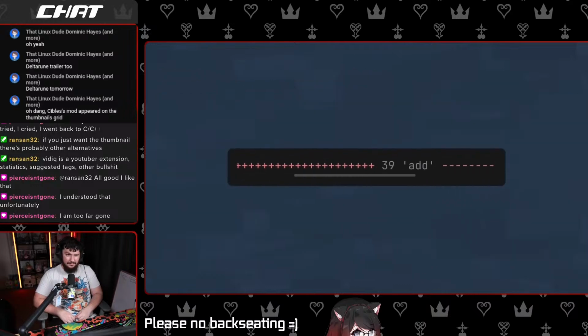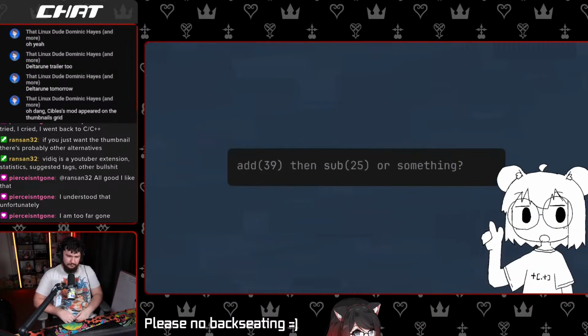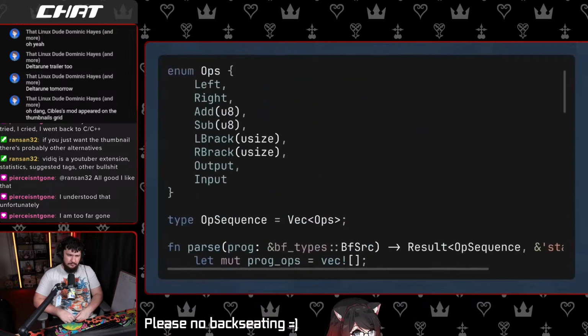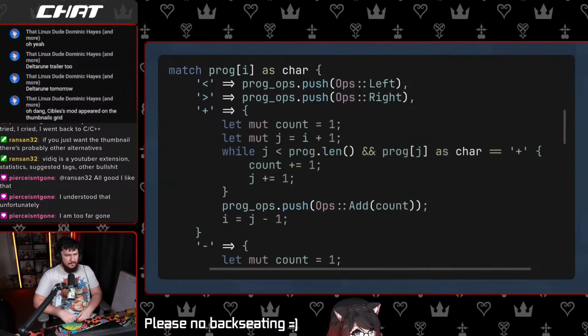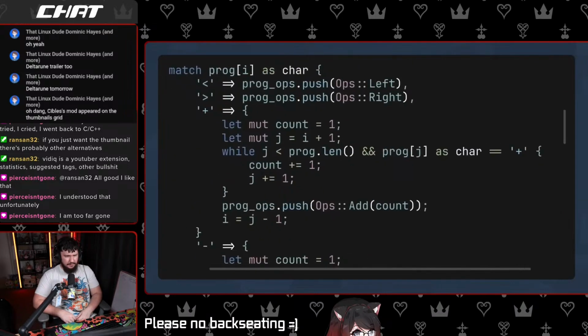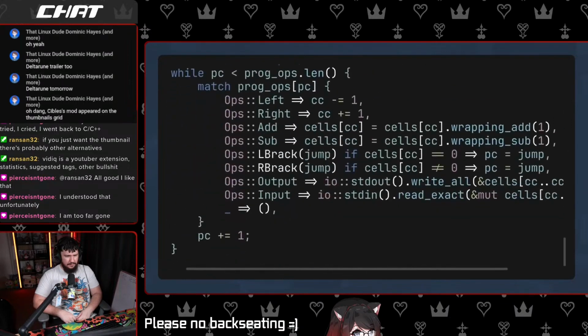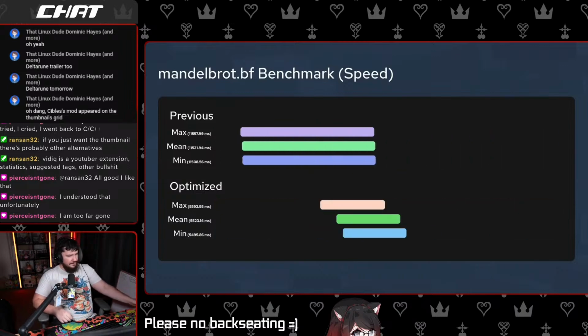Another straightforward optimization involves consecutive symbols. It should be obvious that consecutive adds and subtracts can be collapsed into a single operation. Just like the brackets, we can add a new field to our add and subtract operations to store the total value change. Similarly, we can optimize the consecutive move left and move right operations by collapsing them and storing the total pointer movement with a usize field. And thanks to those changes, the performance is even better now.